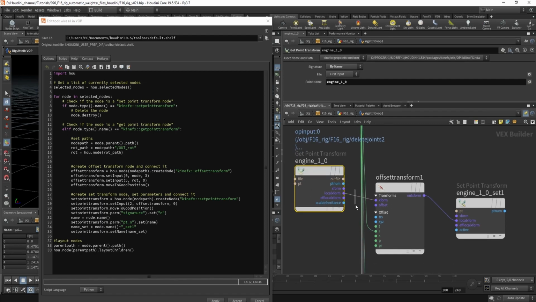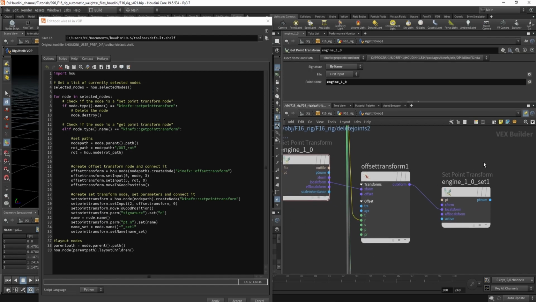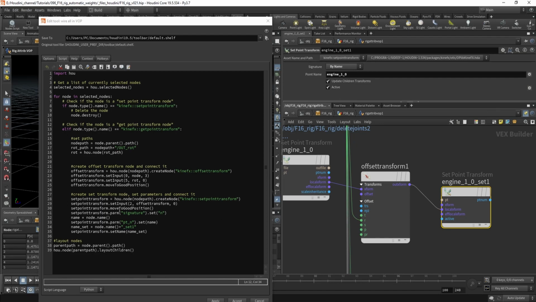Basically create this connection, and then I think create this connection. It should be this line of code. And now this will just align it so it looks pretty. Next, it will create the set point transform, and we're gonna also create the connections. So this connection, this should be this one. Move it to a good position so it's pretty.